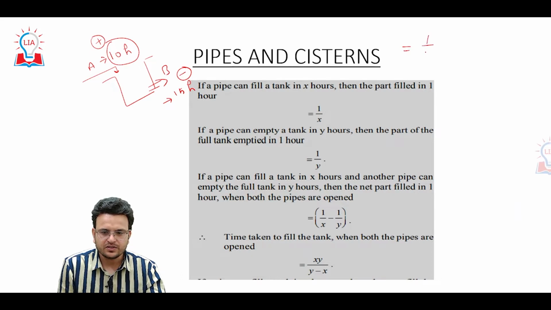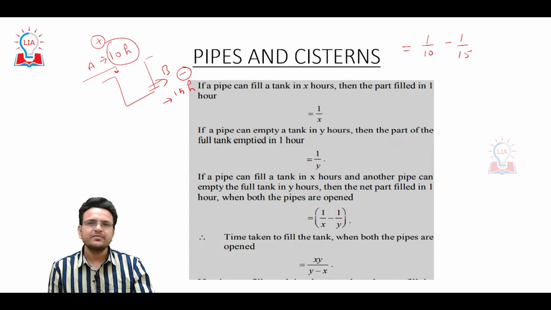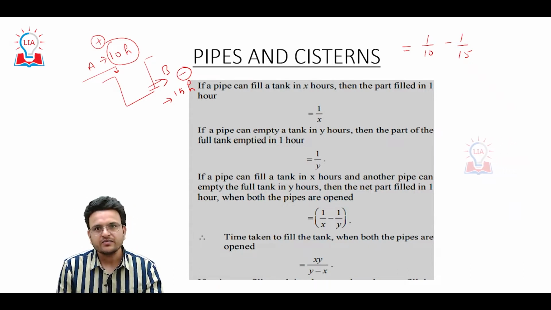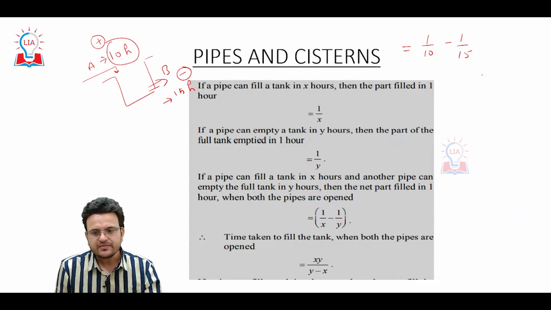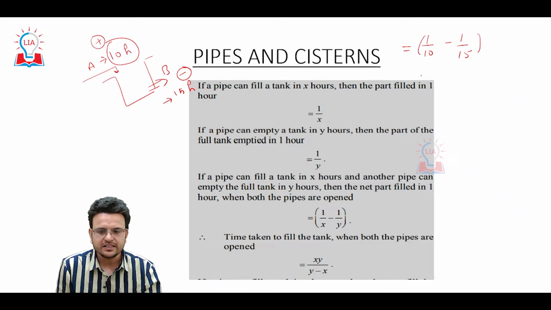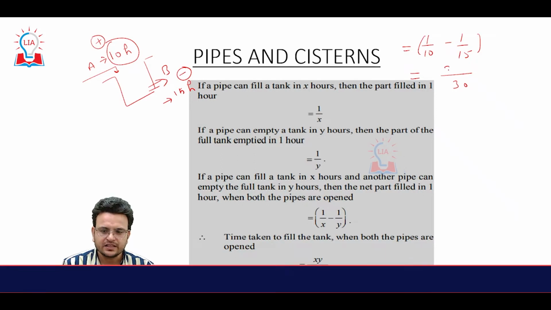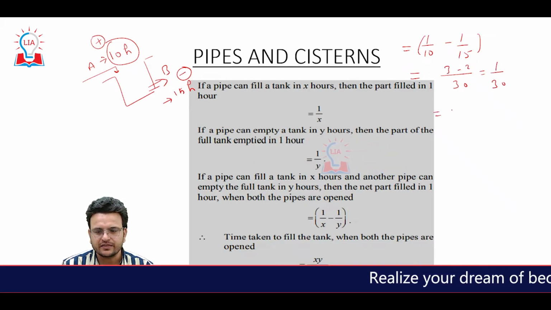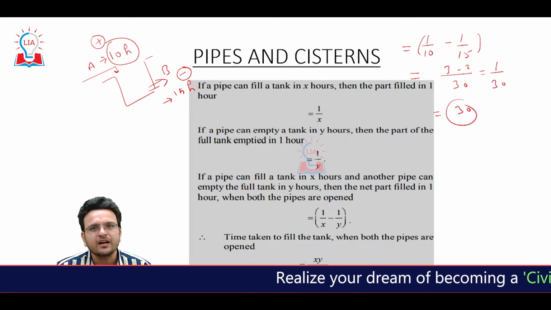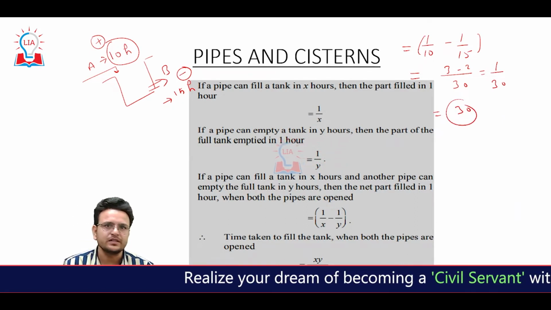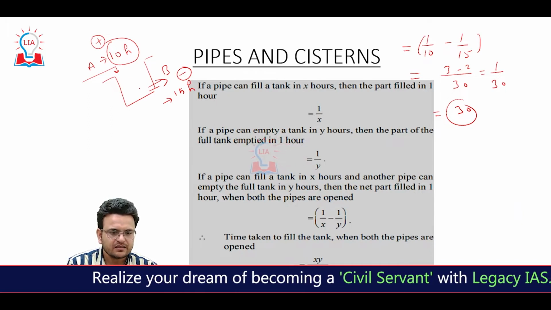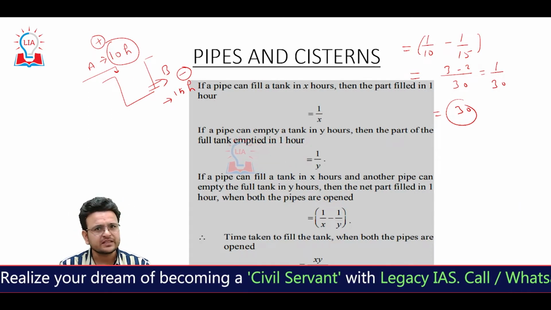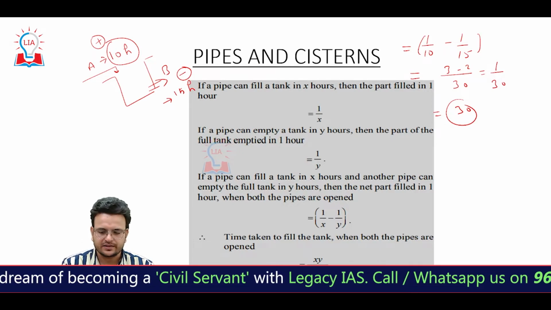So 1 upon 10 minus 1 upon 15. In time and work we have clearly discussed work will always be positive. Here we are considering work is negative also. So 30 will be the LCM, 3 minus 2, that is 1 upon 30, and the answer will be 30. In 30 hours, whenever two pipes are opened together, this cistern will be filled. This is a basic concept you have to understand.